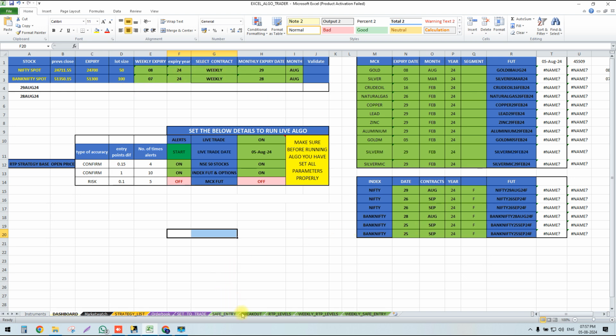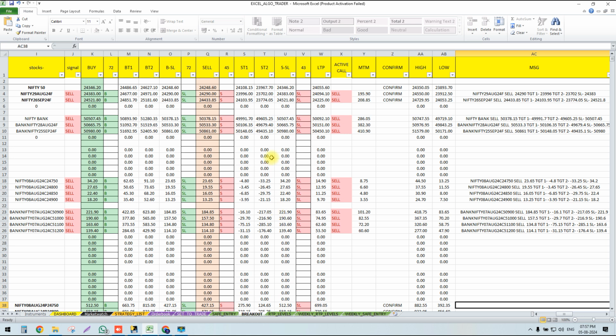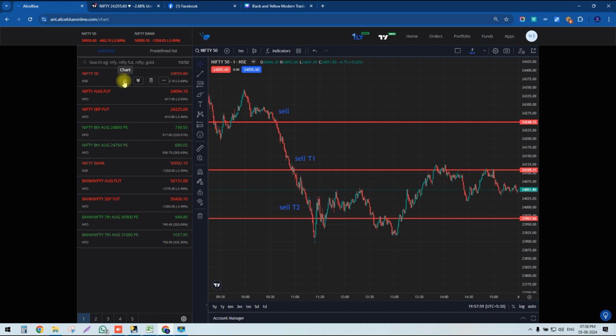Now let's go for our breakout strategy. On 1st August itself, I mentioned that the market will fall, as I predicted in the breakout strategy, that the market will definitely fall. Yes guys, today the market fell, and you can see here our Nifty index and Bank Nifty index. I have made everything ready for you here, just to show you how our target 1 and target 2 work today.